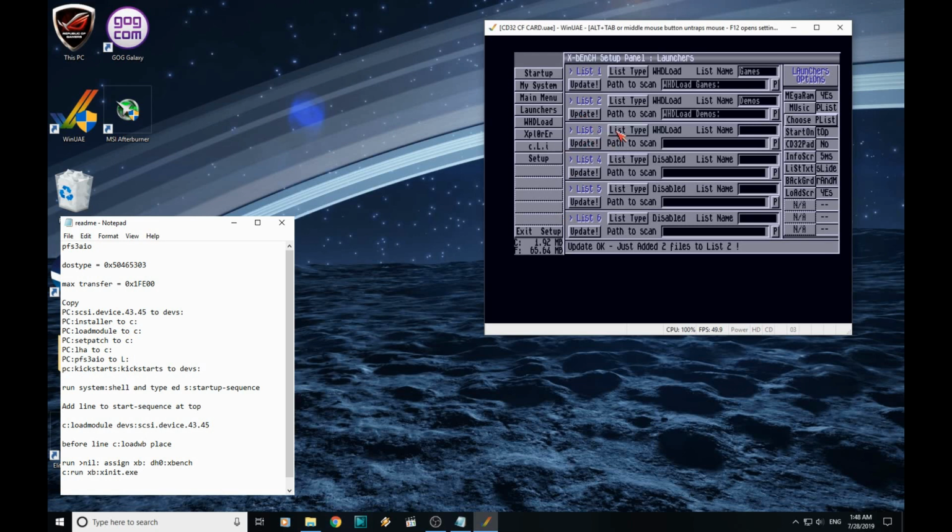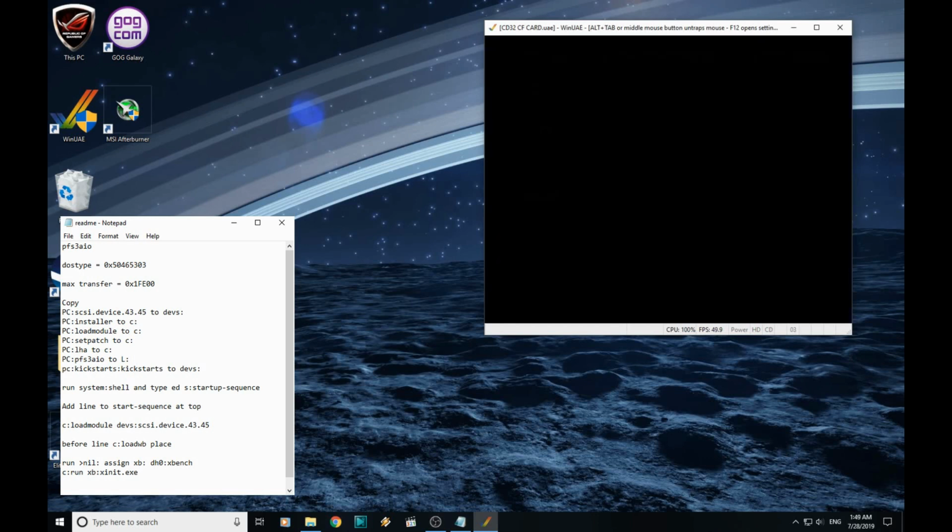Now you can also add executables from hard drive installed games that may not be available on WHDLoad, but we're not going to bother with that today. In order to do that, what you'll need to do is find the executable for the game and rename it and type .exe at the end of it, just so Xbench can find it. Right, that's it. Click Exit Setup.